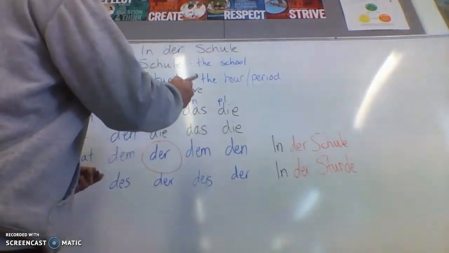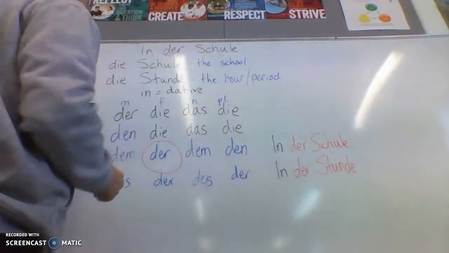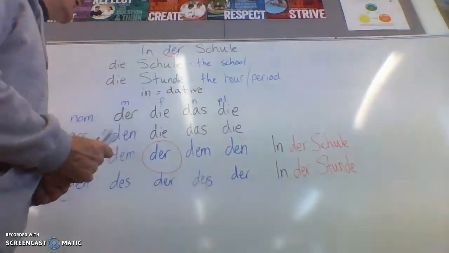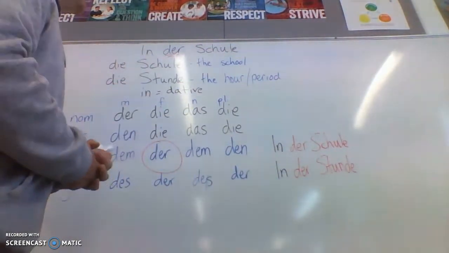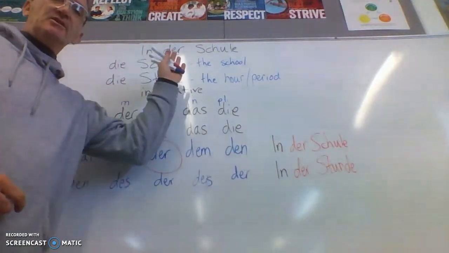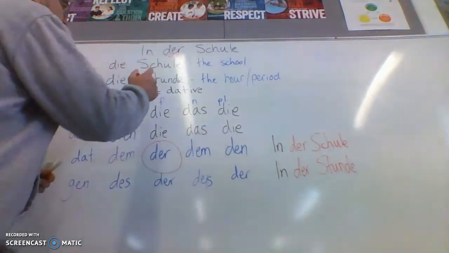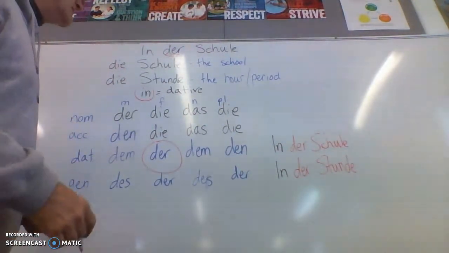school. We see here that we've got the anomaly because we have der Schule, but it's actually die Schule. The school is die Schule. Also die Stunde, the period. Now the reason this changes to der is because of this thing here. Okay. Now this is a preposition, and obviously it means in.